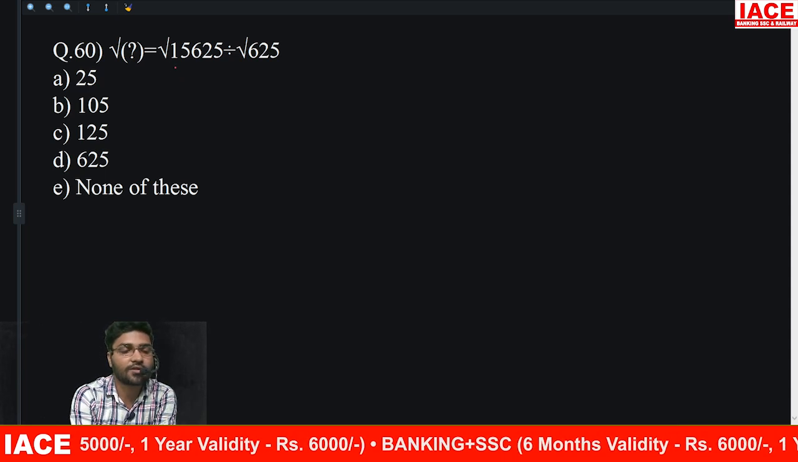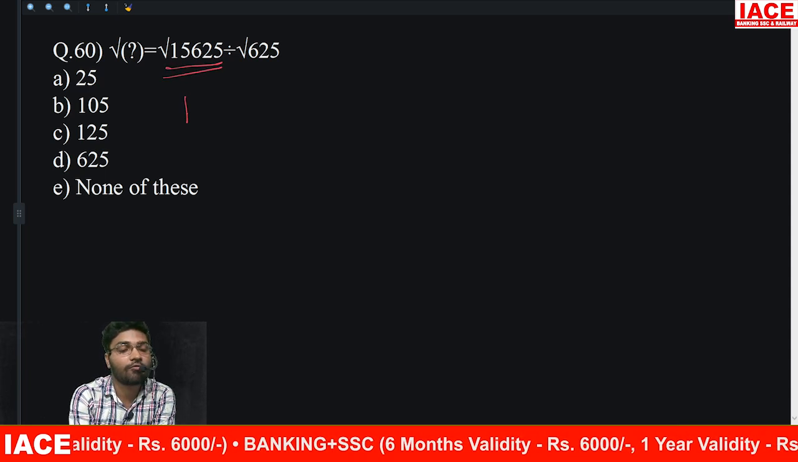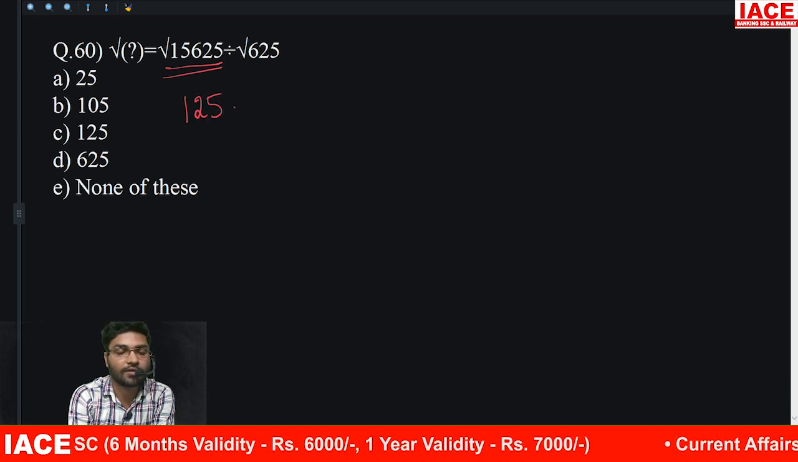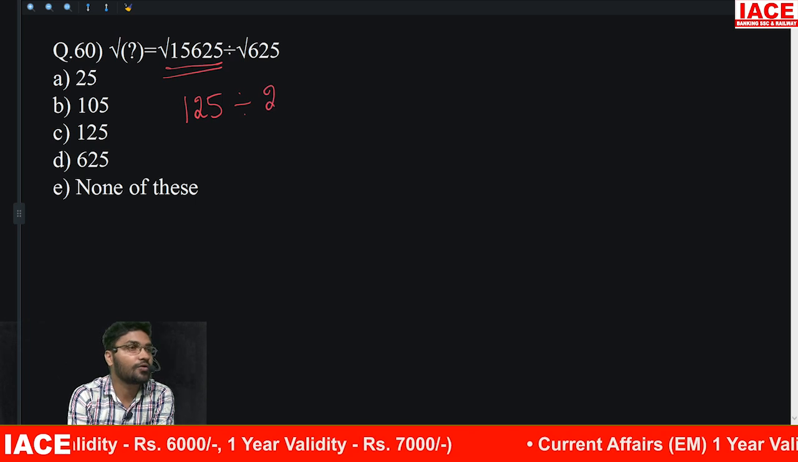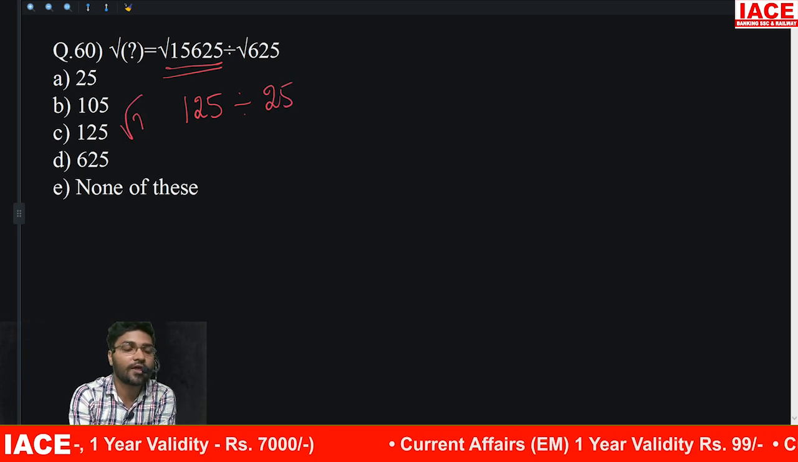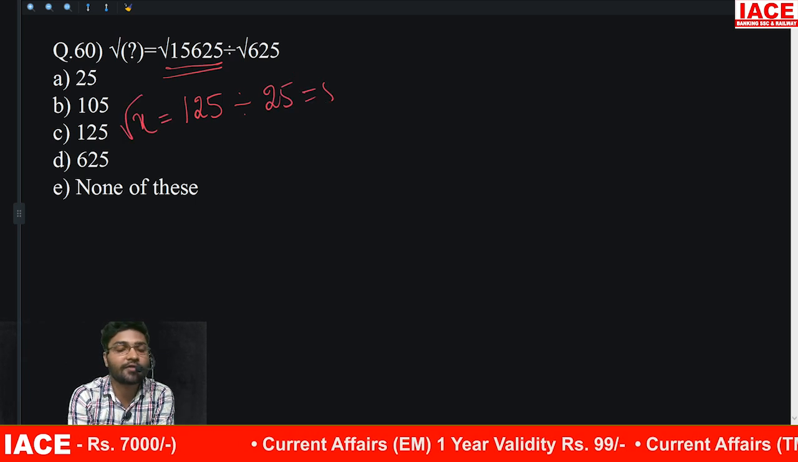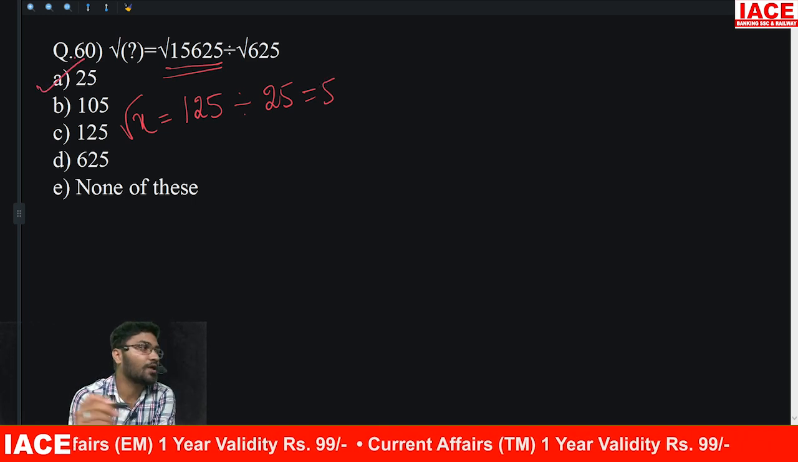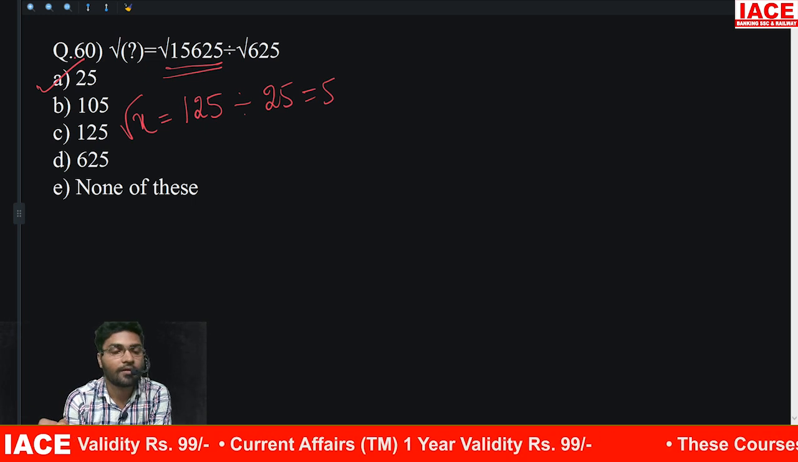15625 how much is this? 125 or 35? 20 divided by 20. Root x is equals to 125 divided by 25 అంటే 5. Root x 5 అయితే x will be how much? 20. X will be 20.